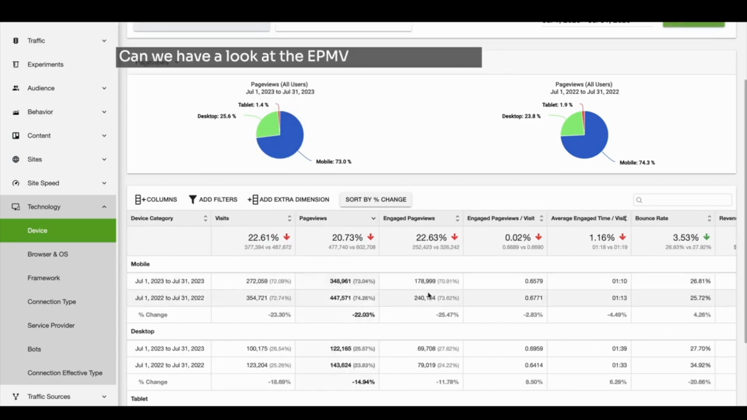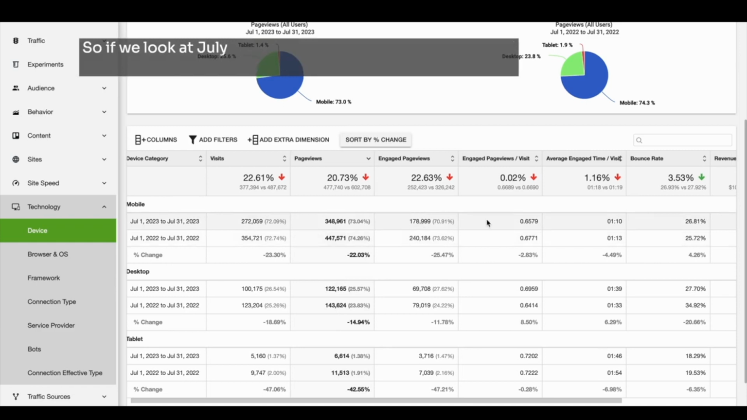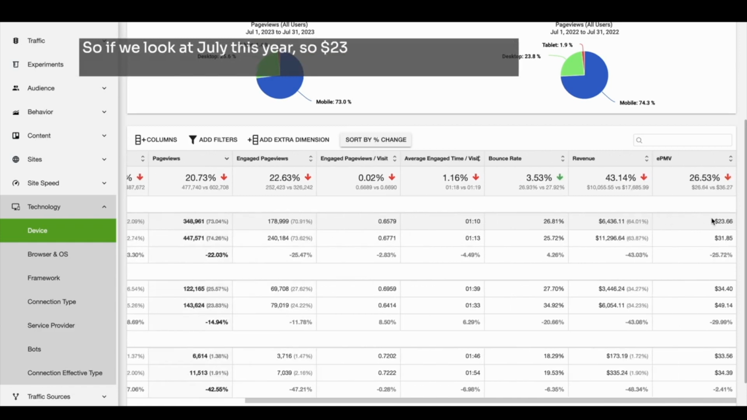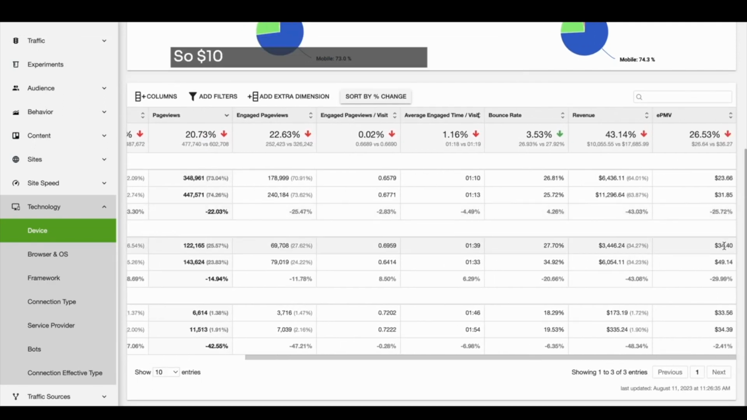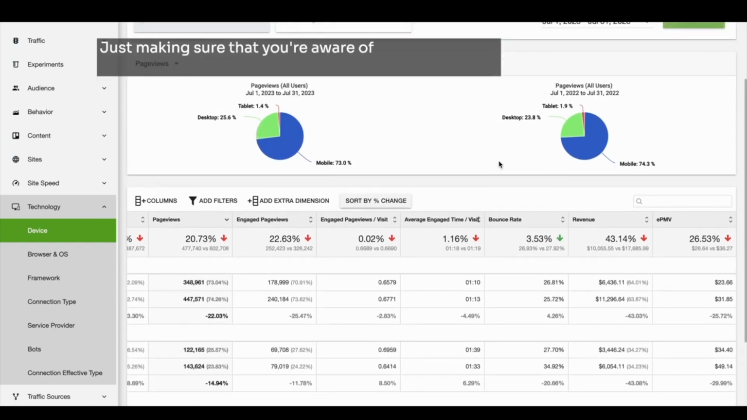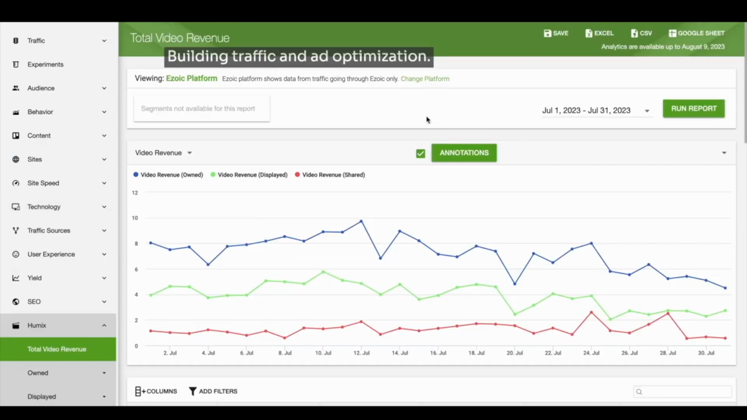Can we have a look at the EPMVs for mobile there? So if we look at July this year, so $23 for EPMV on a mobile device, and the desktop's probably going to be more, so $34, so $10 more, but the traffic is less. So positives and negatives to both of them, just making sure that you're aware of that information when you're looking at your own website, building traffic and ad optimization.